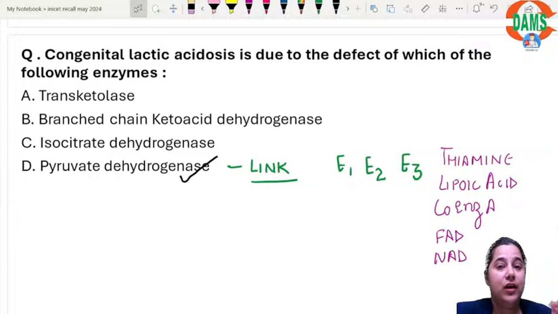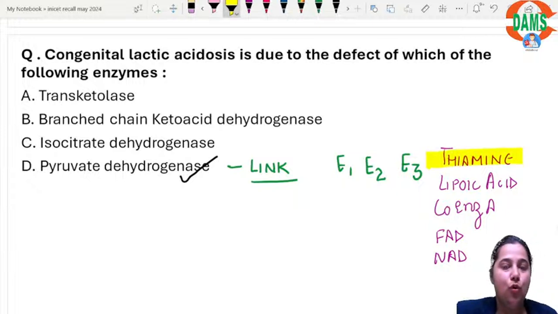And of course, any enzyme requiring a vitamin itself is an important question. For example, thiamine is the most important vitamin for this enzyme, and if this is deficient, it results in Wernicke-Korsakoff psychosis. There was another question on Wernicke-Korsakoff psychosis. We shall be discussing it in a while.